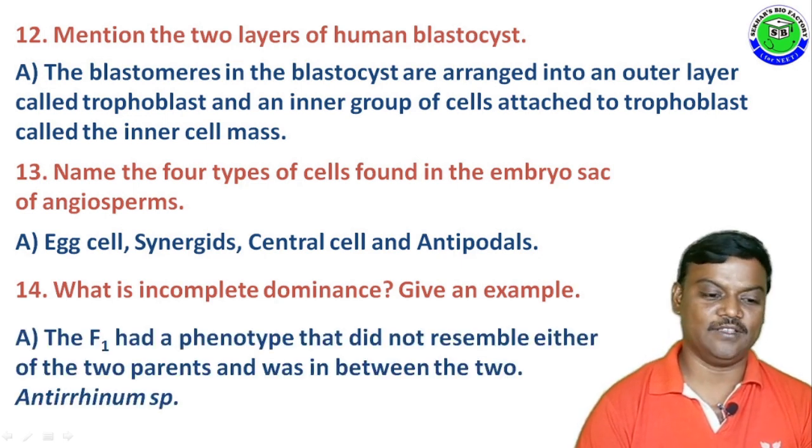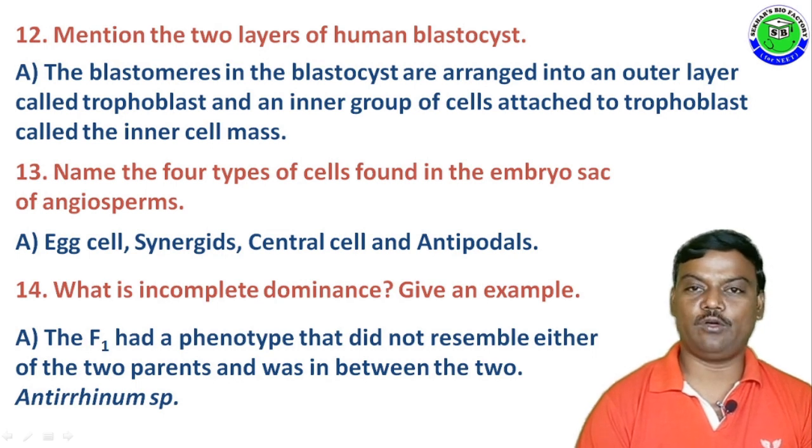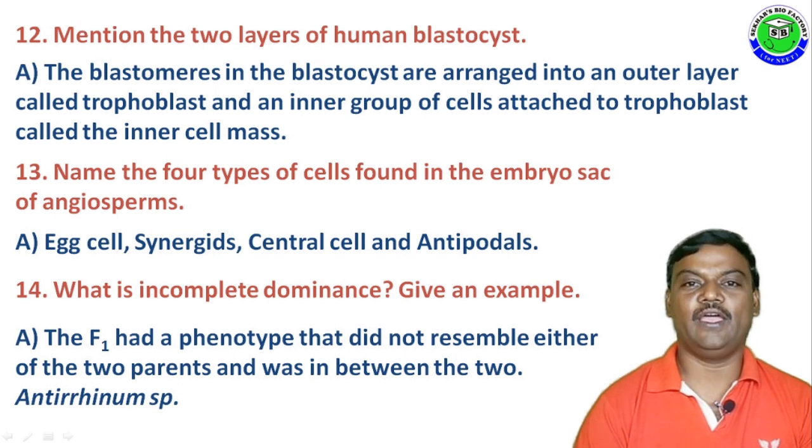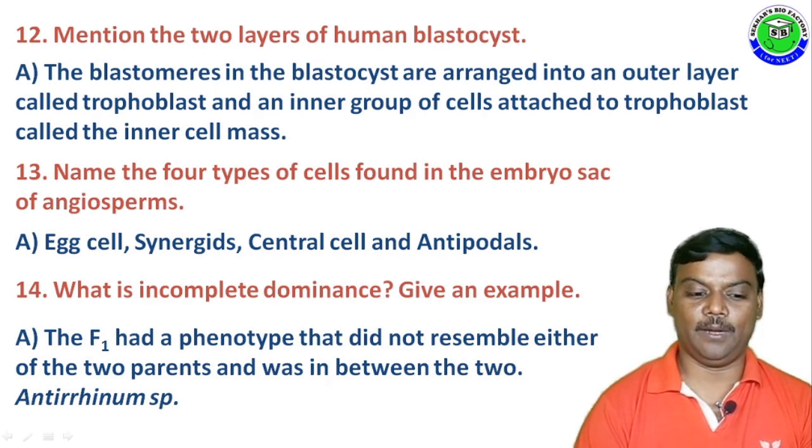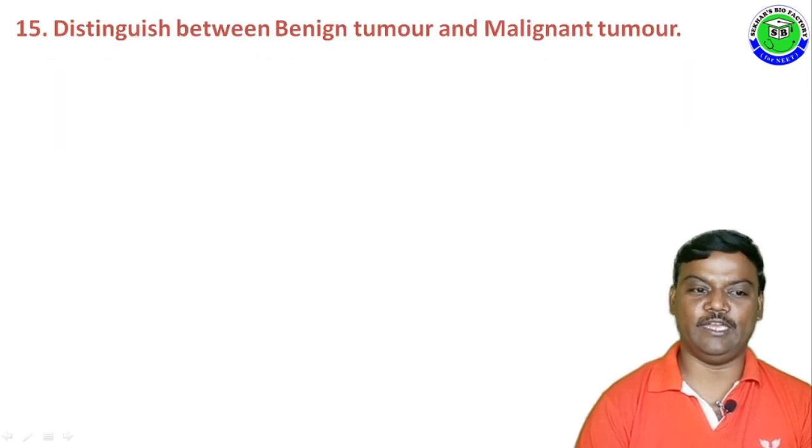The answer is: the F1 had a phenotype that did not resemble either of the two parents, it is in between these two, and this is called incomplete dominance. So the F1 hybrid having a new character which is not seen in parents is called incomplete dominance. Example, Antirrhinum species.